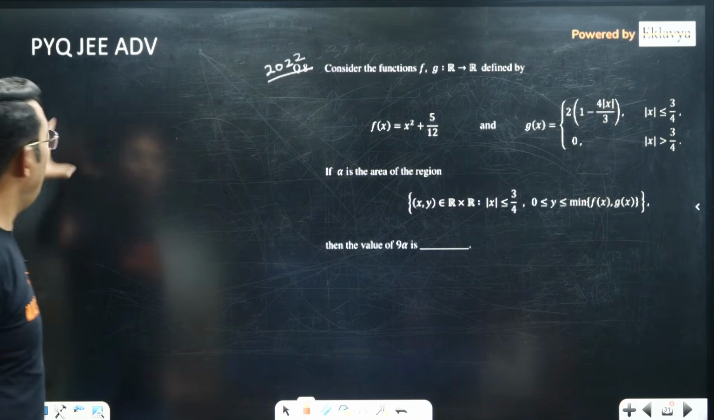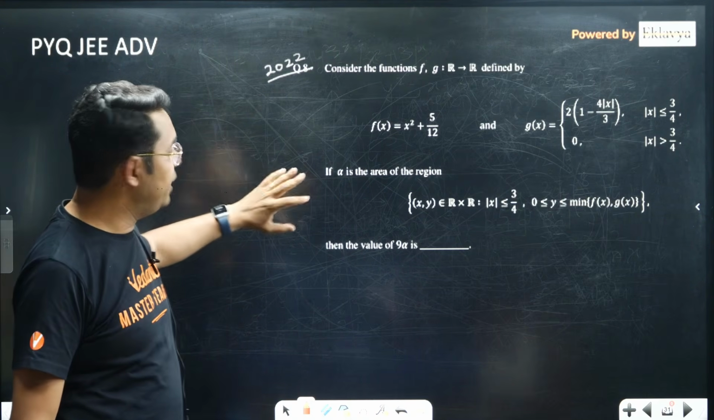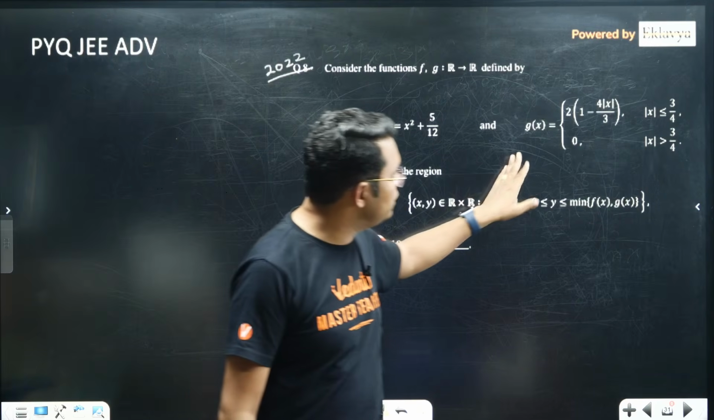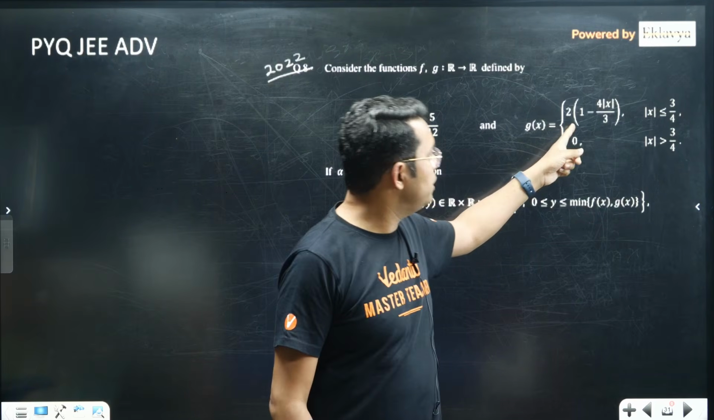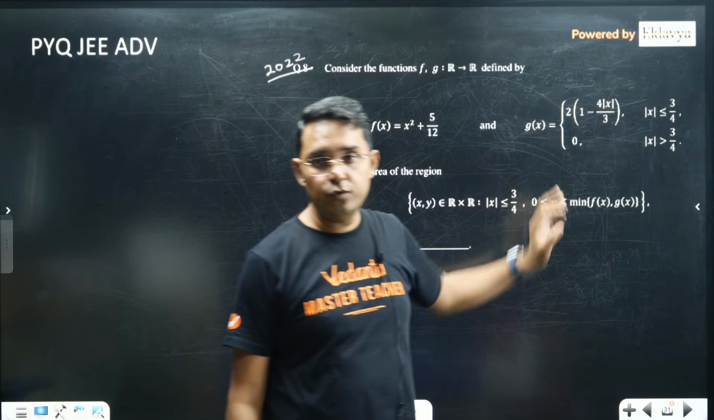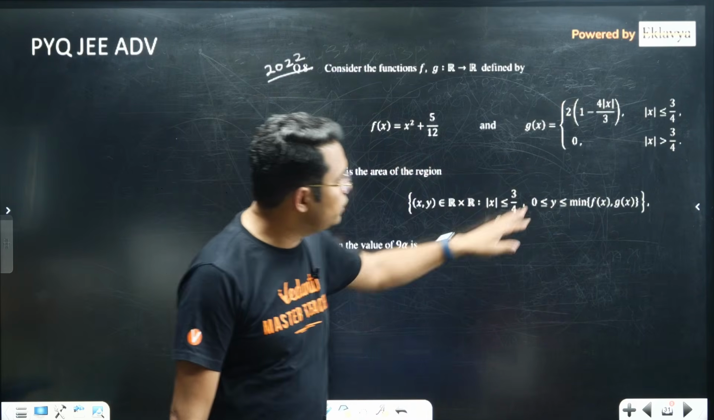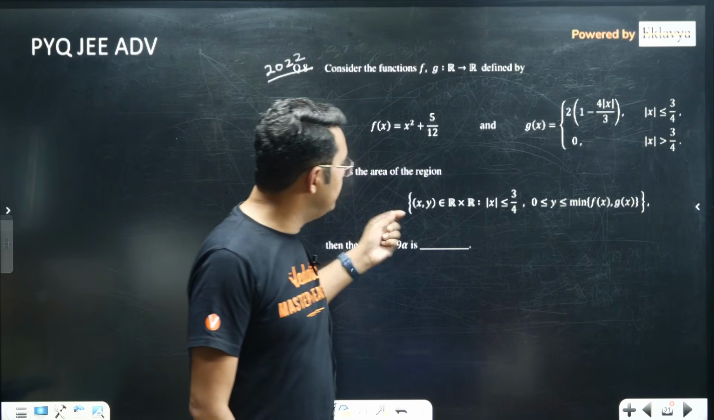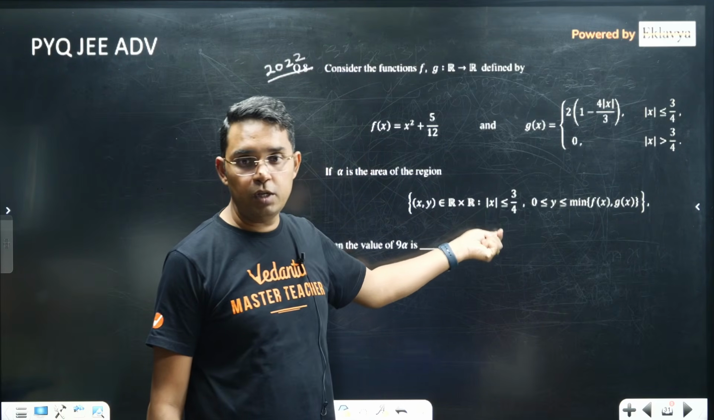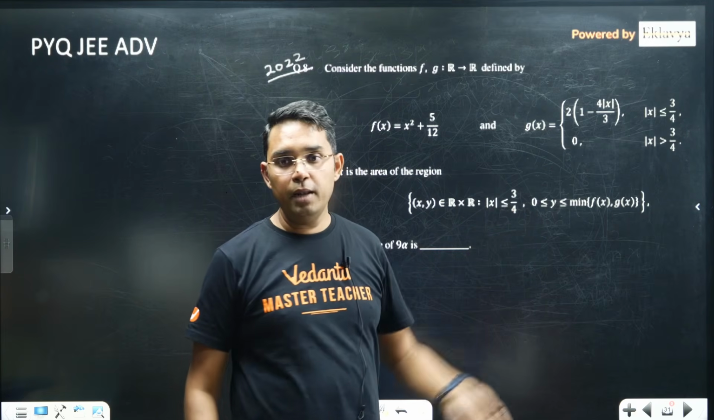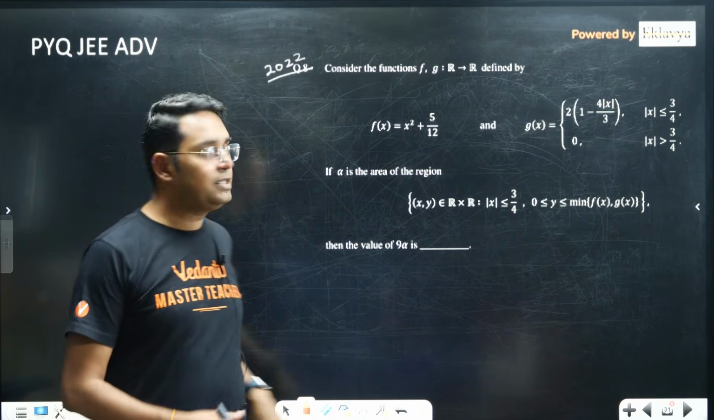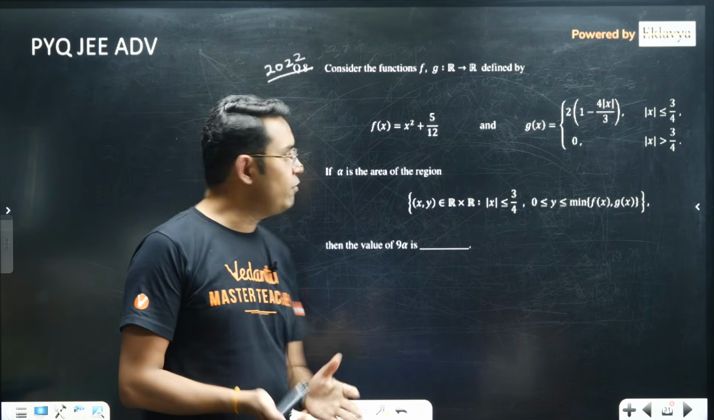Now this question of 22, here we are given a function f(x) as x square plus 5 by 12, and another function g(x) as 2 into 1 minus 4 times mod x by 3, and 0 for various values of x. Now they are asking the area of the region, once again, mod x less than or equal to 3 by 4 and y between 0 and minimum of f(x) comma g(x). Now to do this question once again we have to make the diagram, and then it will be simple.